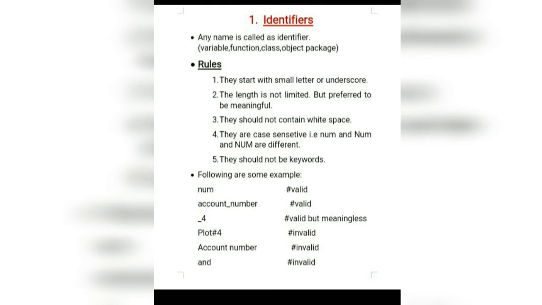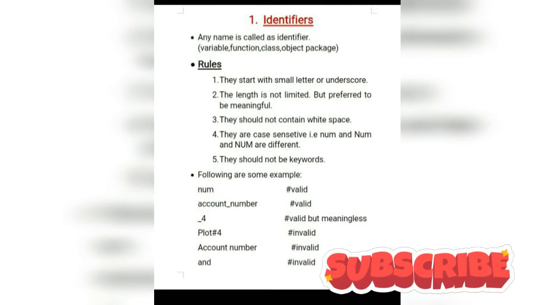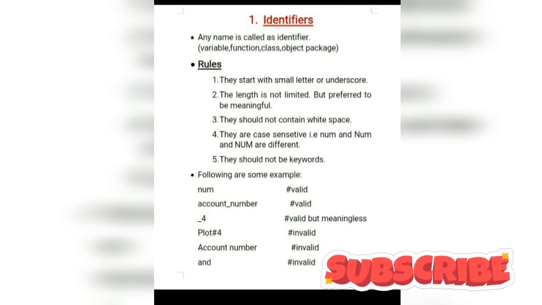Any name is called an identifier. This name includes variable name, function name, class name, object name, package name, module name, etc. Like other programming languages, Python also has some rules for giving identifiers to any entity. For example, they start with letters or underscores. Second, their length is not limited but it is preferred to be meaningful. Third, they should not contain white space.